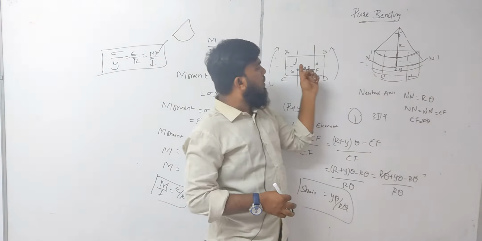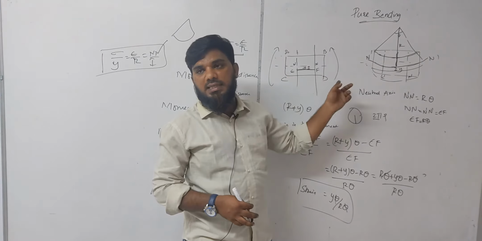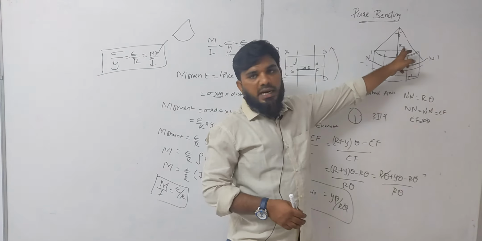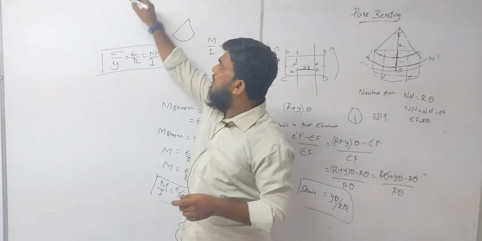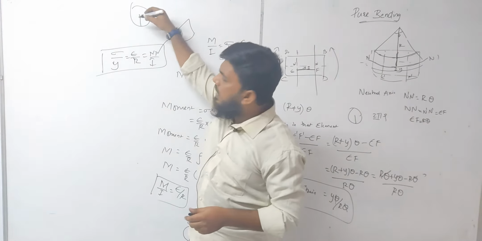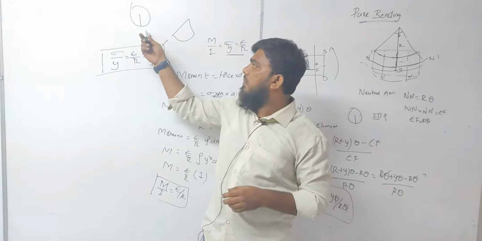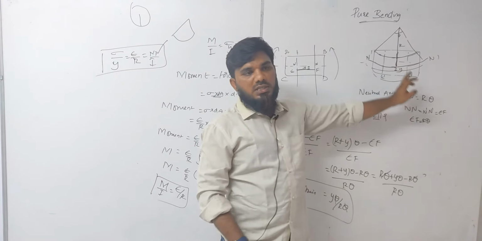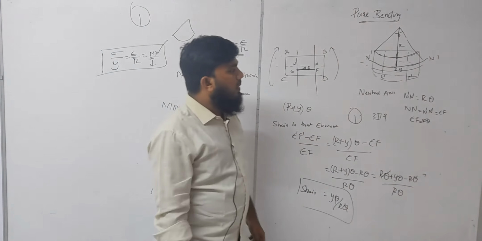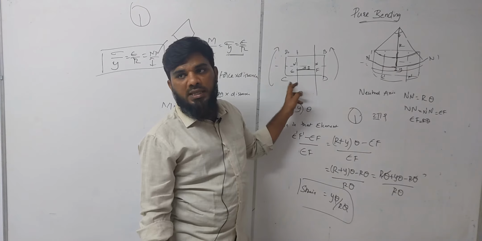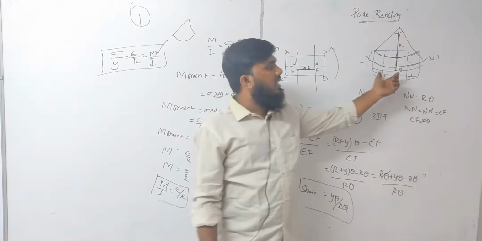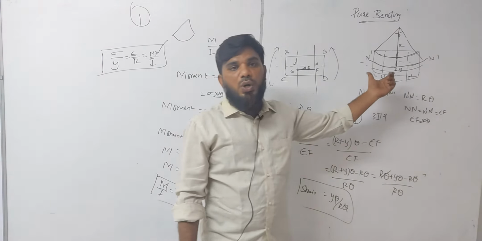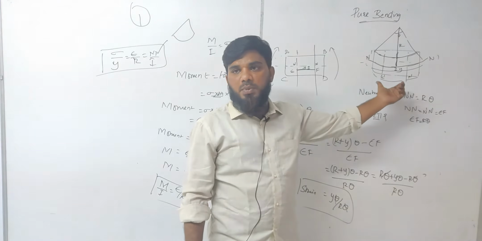From that center to this neutral axis, that is nothing but the axis of that element, I am taking the distance as the radius of that element. Because, for example, if you have a circle, the center to the last element is nothing but your radius. So center to this element, I am considering it as the radius. Now because of this moment, the EF element is becoming elongated. So how much strain has been obtained in this element?